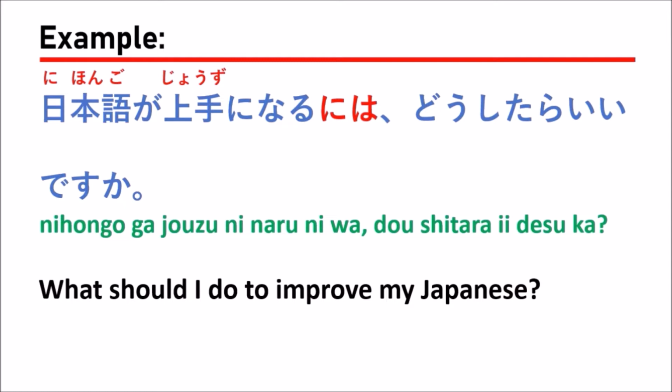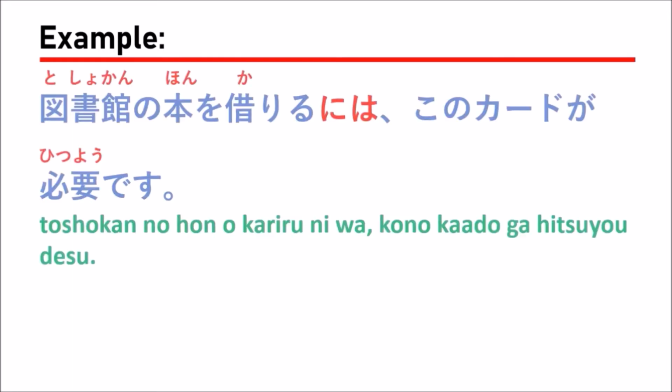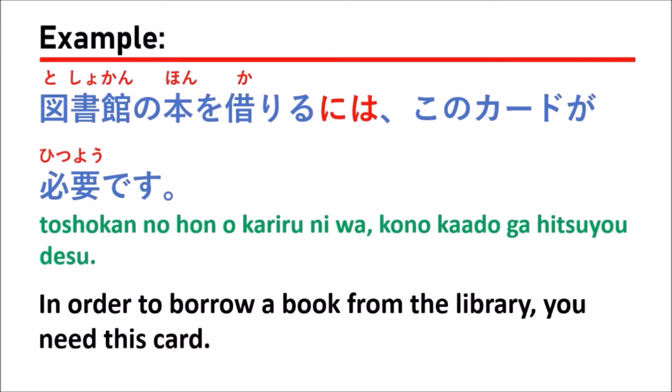So next we are going to see the example. 図書館の本を借りるにはこのカードが必要です。Which means, in order to borrow a book from the library, you need this card.